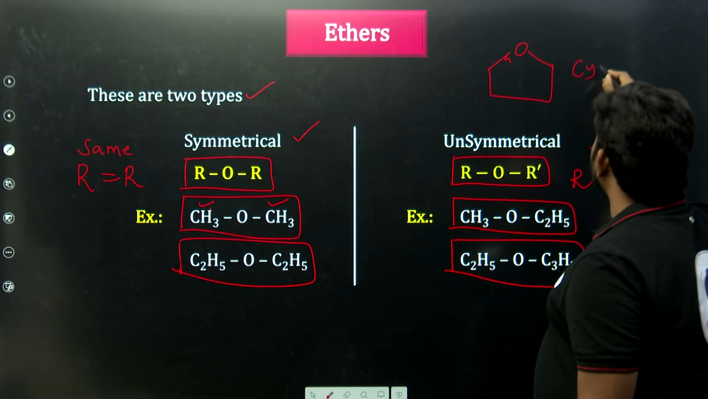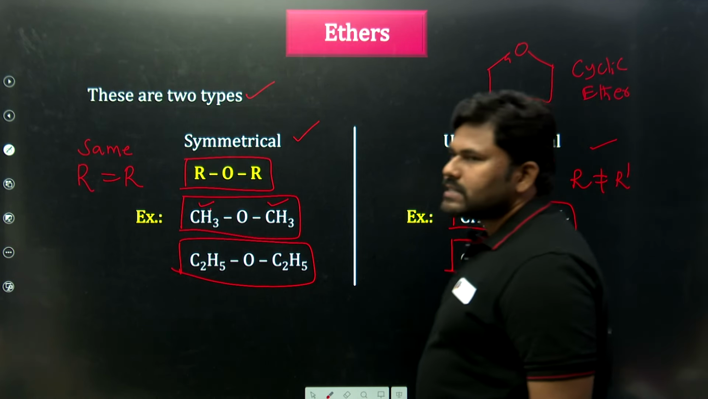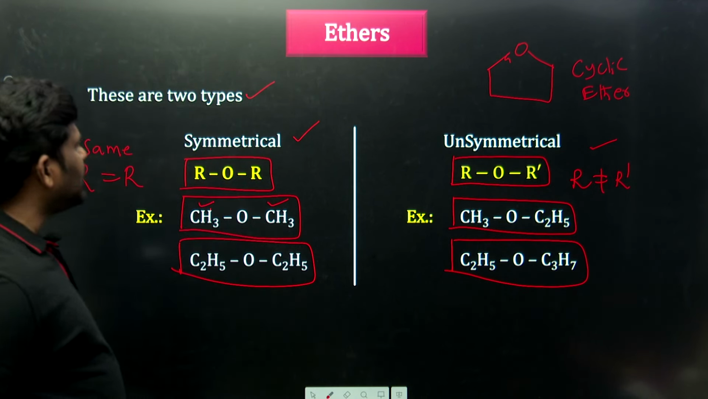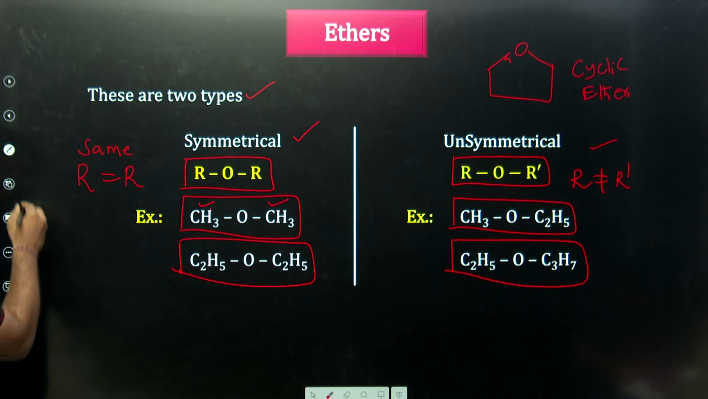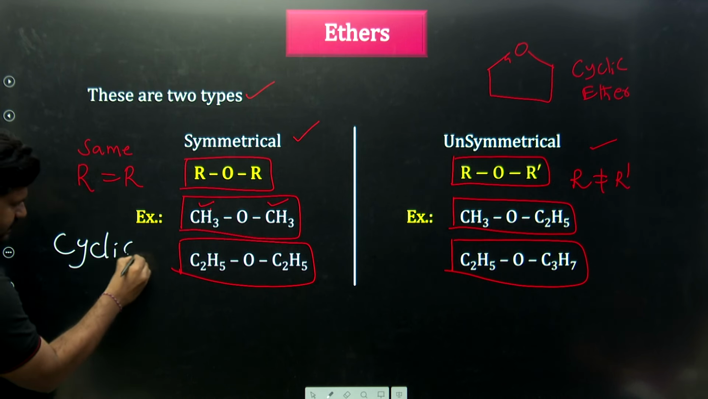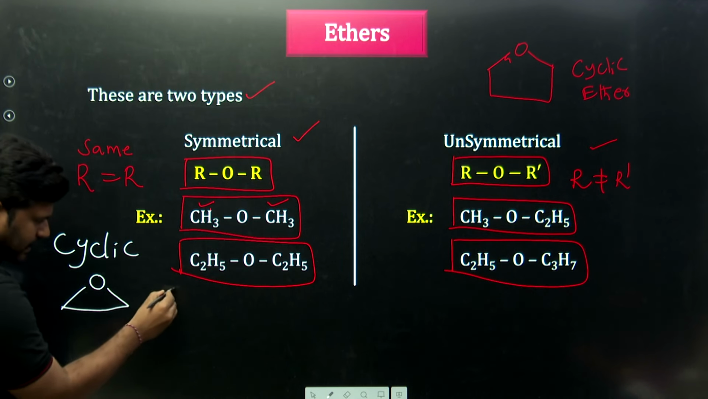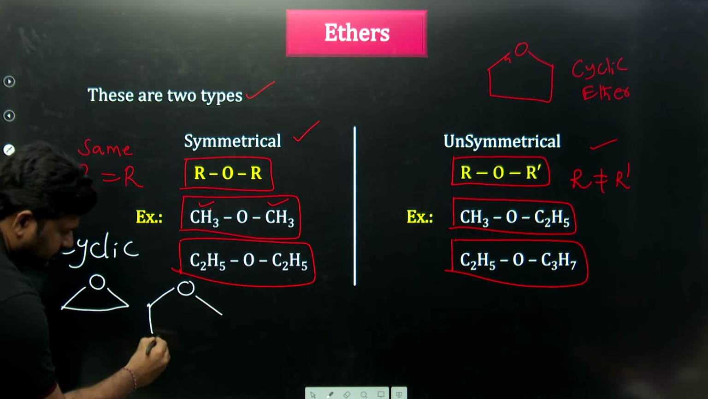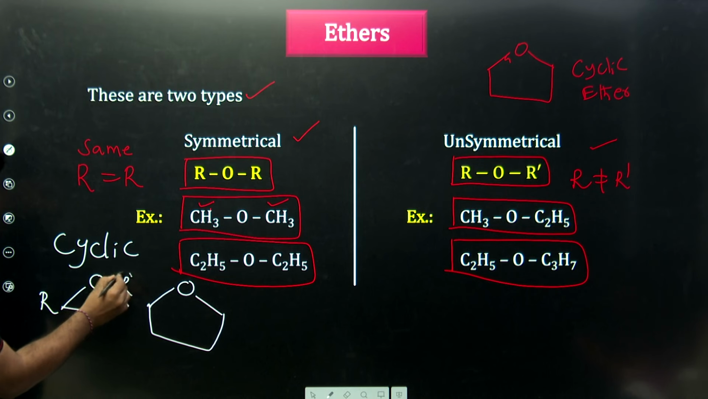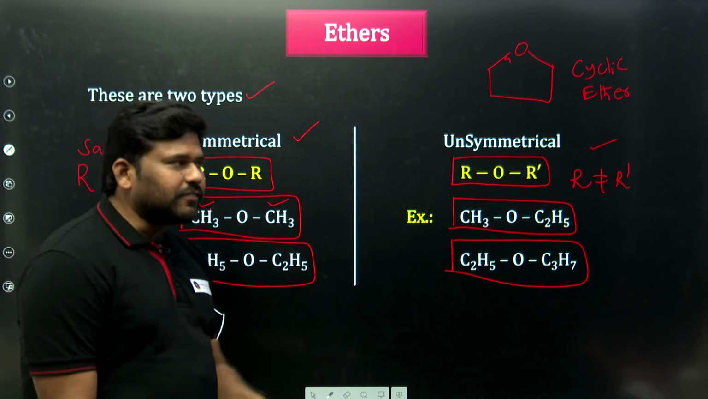This is called a cyclic ether. A cyclic ring is there, in the form of ROR, and that is called a cyclic ether. So I am writing here, cyclic ethers. Sir, what are the cyclic ethers? See, this is a cyclic ether, and this one is also a cyclic ether. Anything in the form of ROR within a ring is called a cyclic ether. This is another functional group.